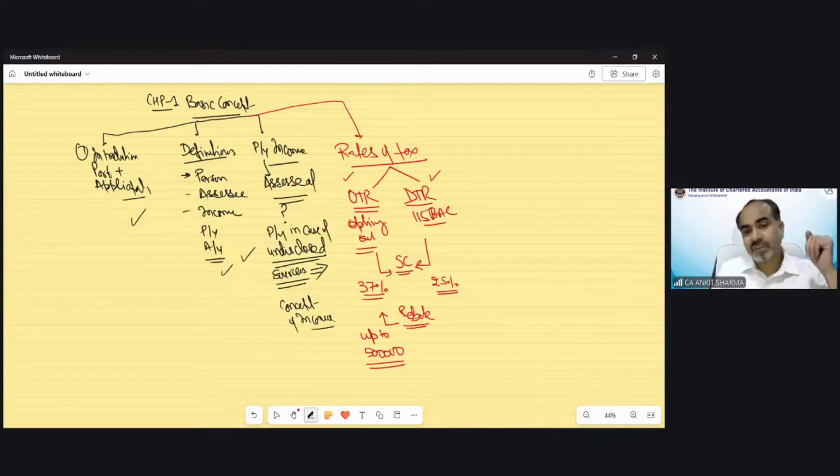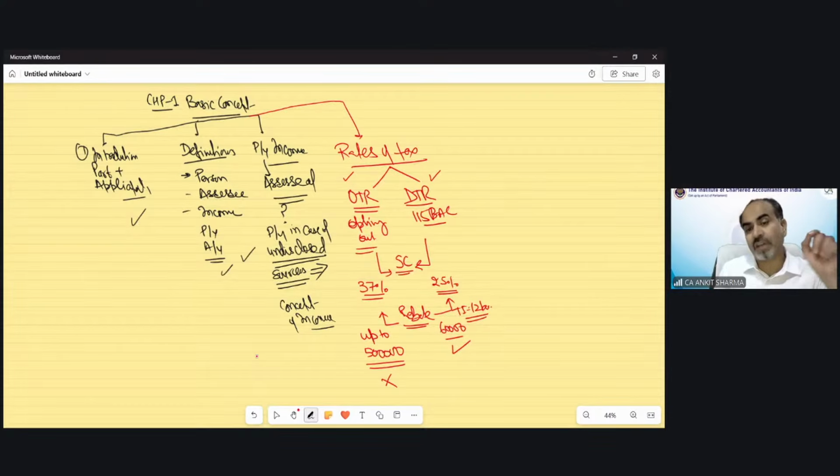In case of section 115BAC, the rebate could be a maximum of 60,000 if your total income is up to rupees 12 lakh: 60,000 or the amount of tax, whichever is lower. But there is a special provision in case of the default tax regime in respect of rebate, which is not available in case of the optional tax regime. In case of the optional tax regime, if your total income exceeds 5 lakh rupees, you cannot claim the rebate.